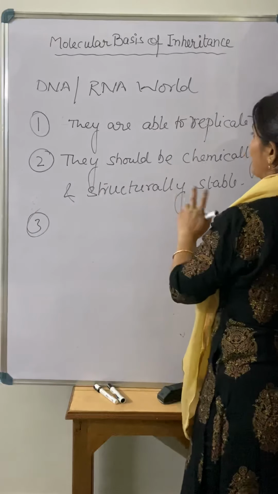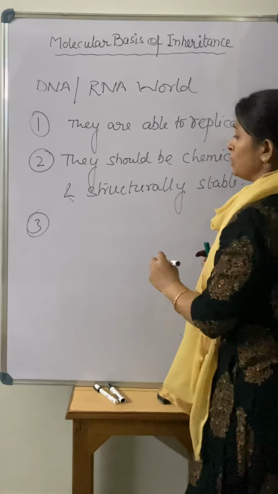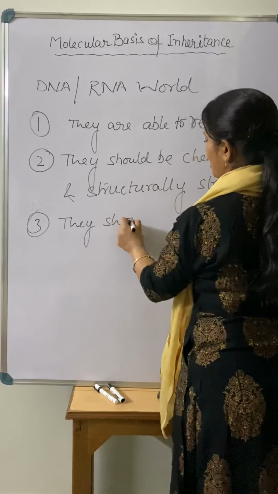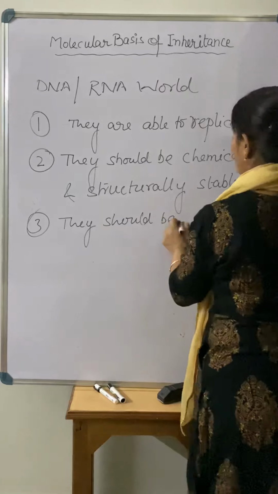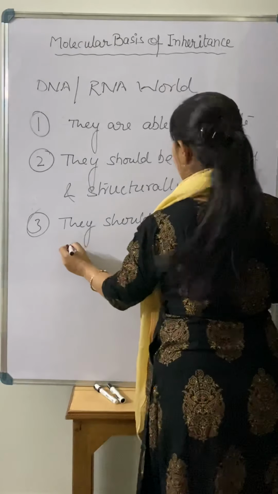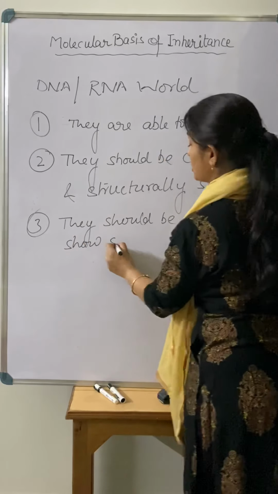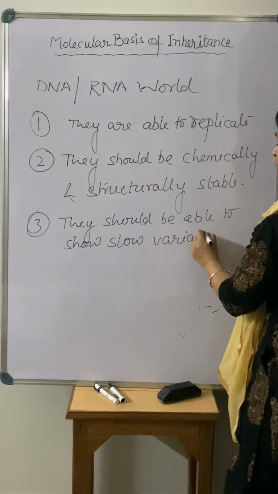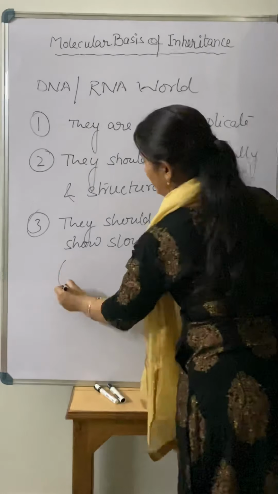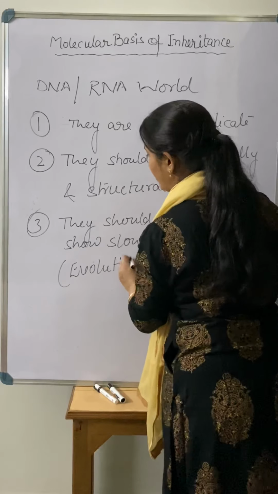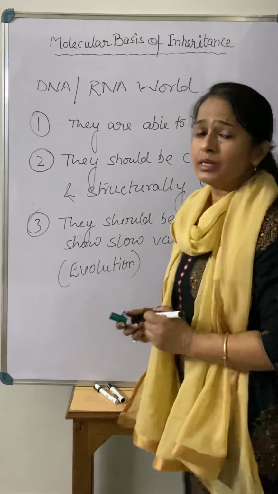Again, if there is replication, the genetic material should be able to show slow variation. Variation is important for evolution. That is also one of the important things required for a genetic material.